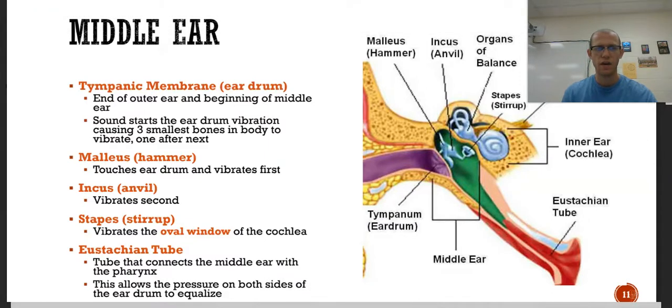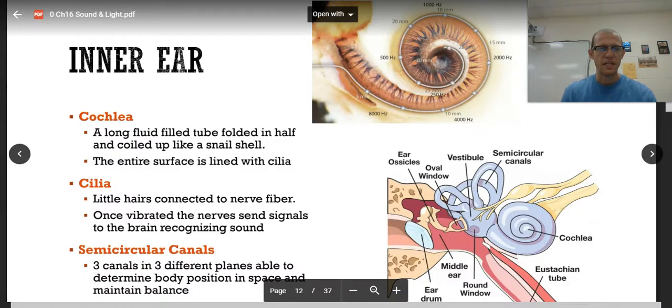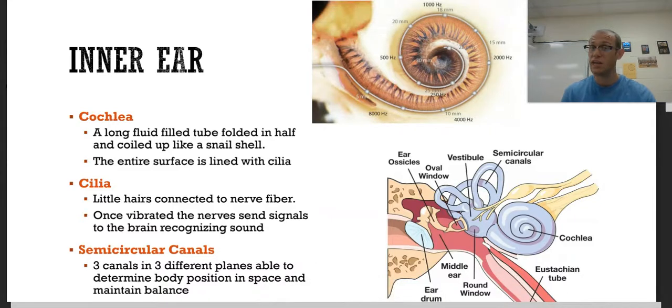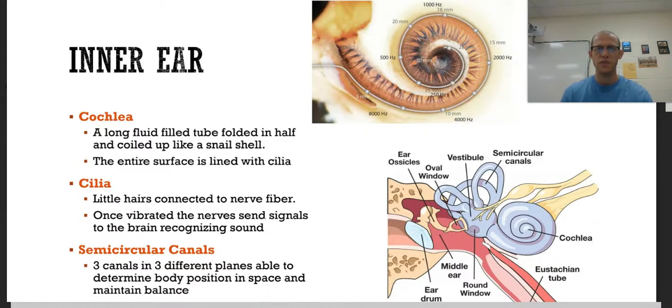And then we have the eustachian tubes. That is the tube that connects the middle ear with the pharynx. This allows the pressure on both sides of the eardrum to equalize. Lastly, we have the inner ear. So the cochlea. That is a long fluid-filled tube folded in half and coiled up like a snail shell. This is the cochlea. The entire surface is lined with cilia, which are tiny, tiny hairs. The cilia, the little hairs, are connected to nerve fiber. Once the little hairs are vibrated, the nerve sends signals to the brain recognizing the sound.